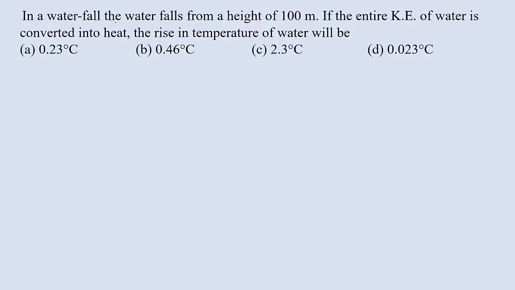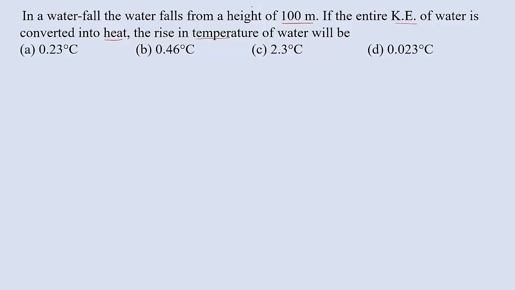In a waterfall, the water falls from a height of 100 meter. If the entire kinetic energy of water is converted into heat energy, then the rise in the temperature of water will be. See here. So in this problem, there is a waterfall which is having a height of 100 meter.